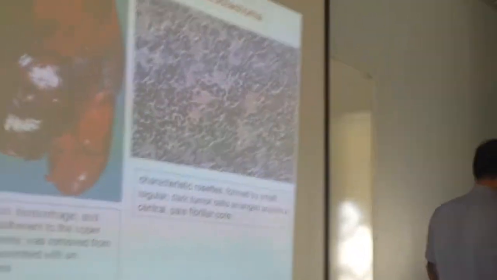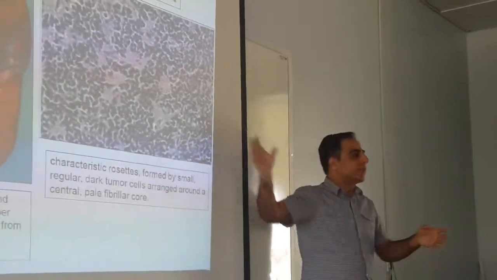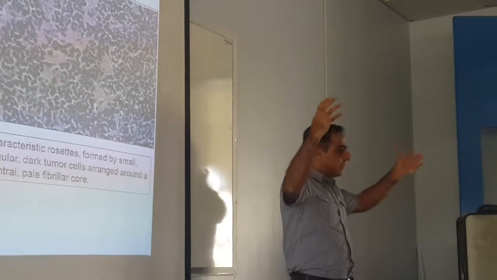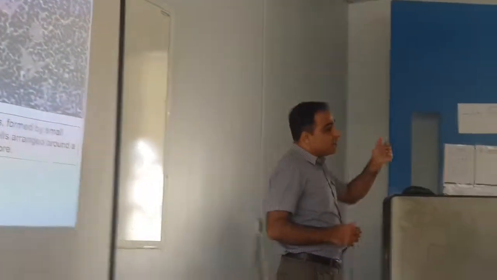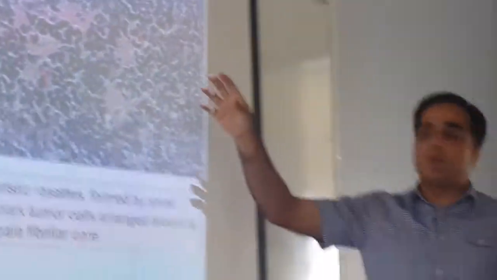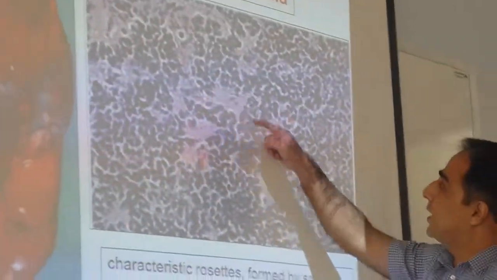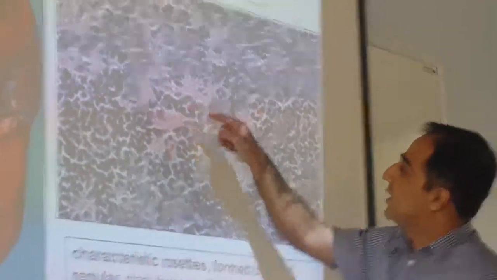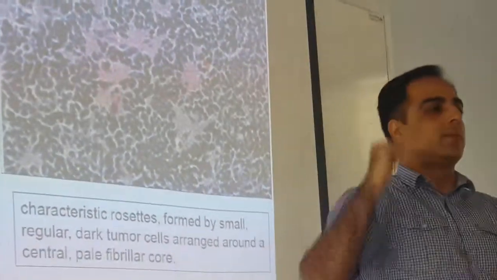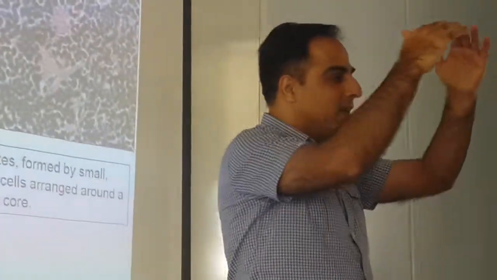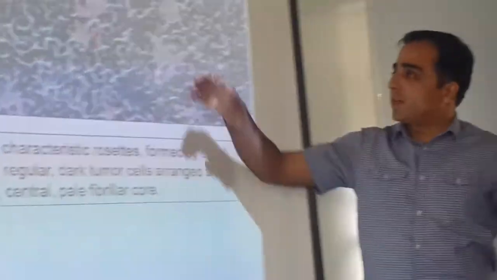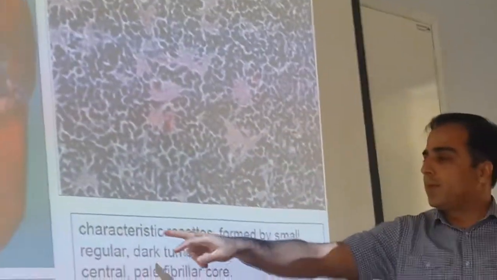What you will find are primitive neural structures, embryonal type, because there are adult tissues and there are primitive embryonal tissues. This resembles primitive embryonal tissue. There are rosettes, a rounded collection of cells, and in the center there is fibrillar material.